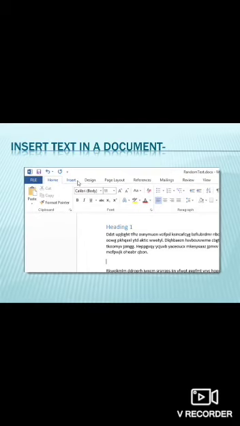When you start typing, the blinking cursor automatically moves to the right after typing the letters. When the line becomes full of words, it automatically shifts to the next line, and further you can continue. Or if you want to type from a new line, you simply press the Enter key.